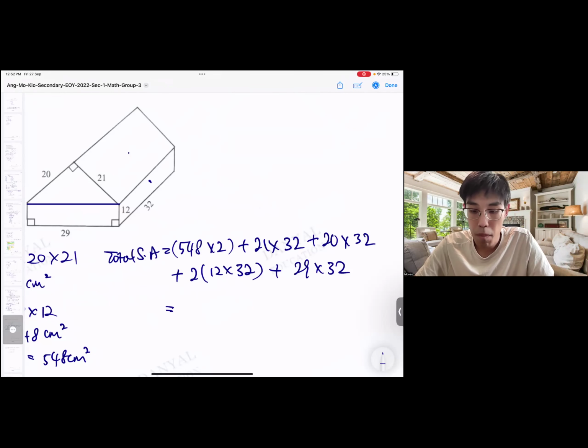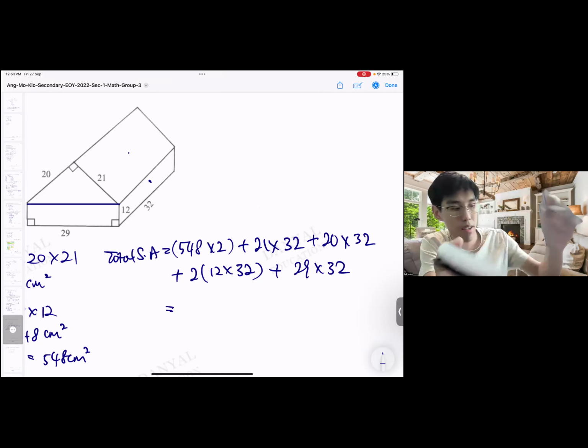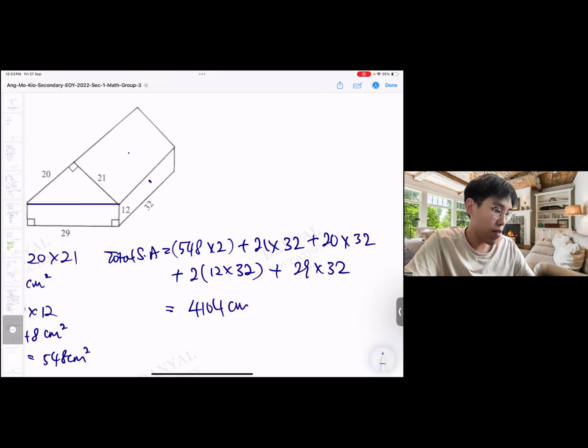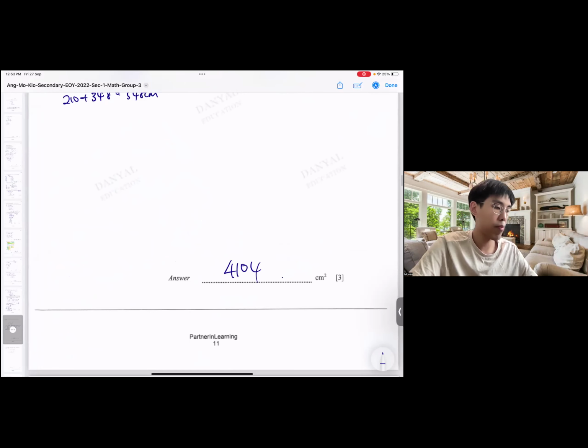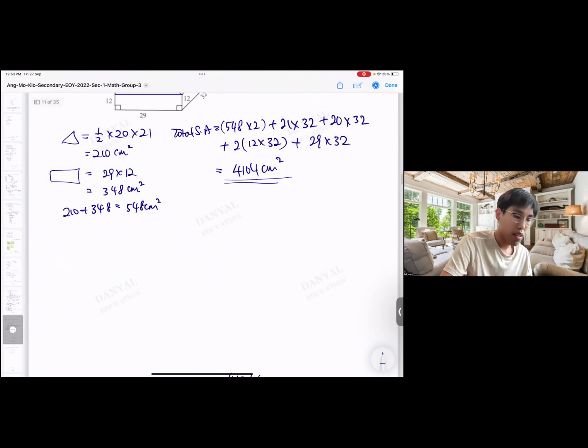So 548 times 2 plus 21 times 32 plus 32 times 20 plus 2 times 12 times 32 plus 29 times 32. Let's check again: 548 times 2 plus 21 times 32 plus 20 times 32 plus 2 times 12 times 32 plus 29 times 32. Yes, you will get 4104. In fact, that's it.